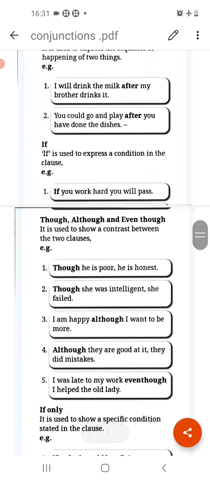Next is if. If is used to express a condition in a clause. So whenever you have any condition, so if is always used for condition. If you work hard, you will pass. So what is the condition? That you have to work hard and the result will come that you will pass. So whenever we have any condition in our sentence, we always use if.